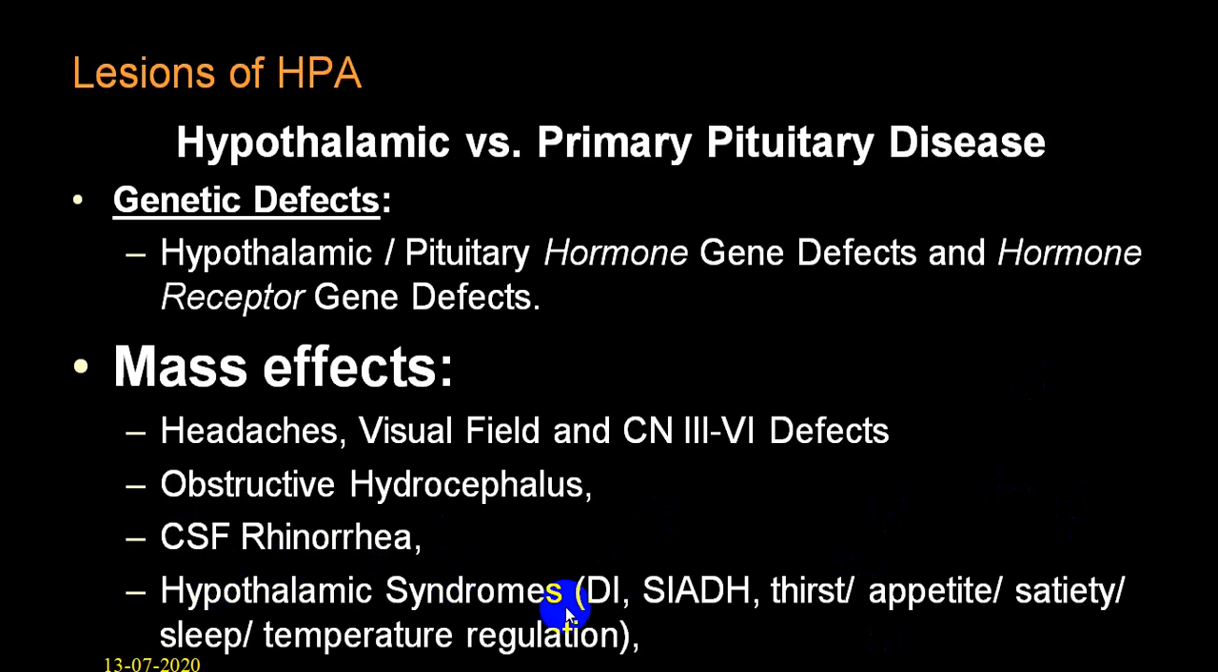It can produce hypothalamic syndromes where you can have diabetes insipidus because of decreased production of ADH hormone. It can produce excessive production of ADH hormone, SIADH. A person can have other abnormal symptoms because of abnormal function of the hypothalamus, like increased thirst or decreased thirst, increased appetite, decreased appetite, sleep disturbances, and temperature regulation problems. All this can be affected because of mass effects, and you can also have an effect on the frontal lobe and temporal lobe.